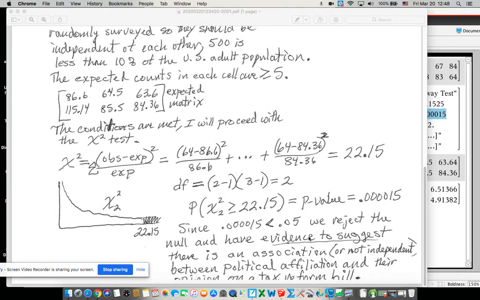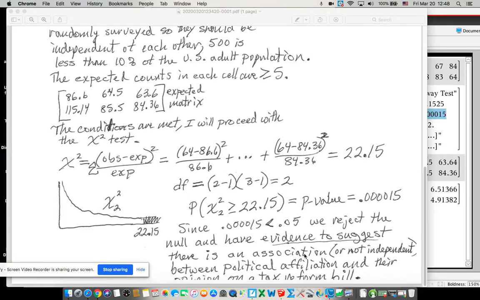We're not 100% sure. We have this p-value. It's low, but there is a percent chance that we wouldn't have rejected, right? Or that it's not true. So we don't want to say it's true. There really is an association. So we want to soften it a little bit by saying there's evidence to suggest there's an association.